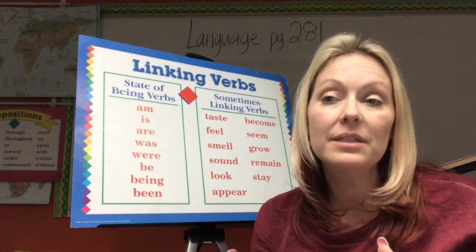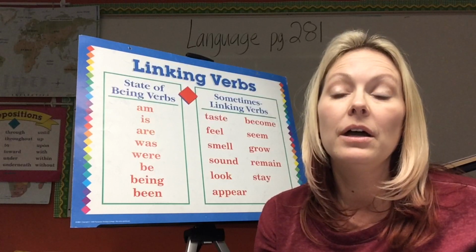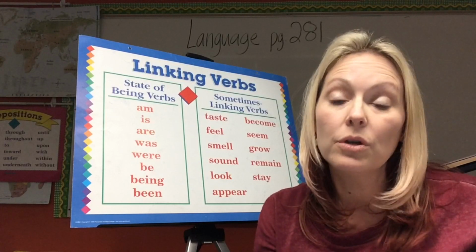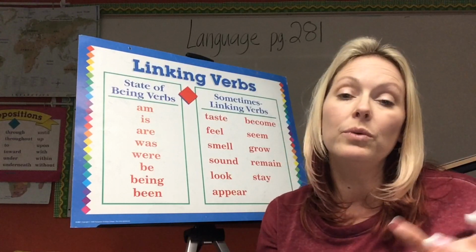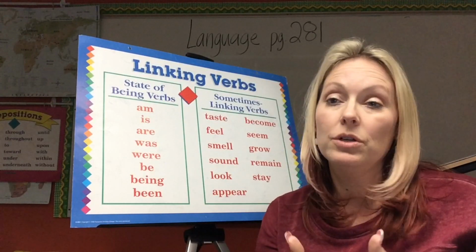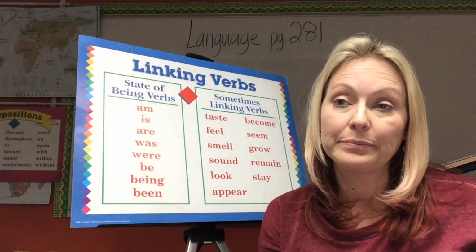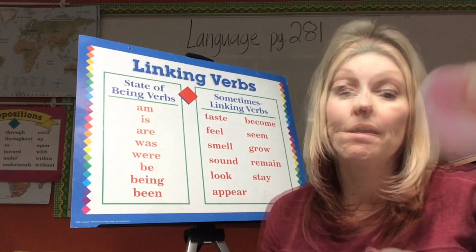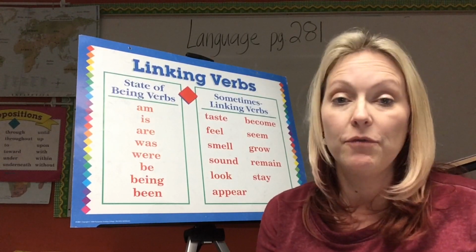Read the subject, verb, and the predicate nominative together, and if you have chosen the correct words, then it will make sense. So just make sure you're rewording it, and if it makes sense, you're good to go. Okay, so let's go ahead and look at Think A. Looking at Think A, we're going to do 1, 2, 3, and 4 together.